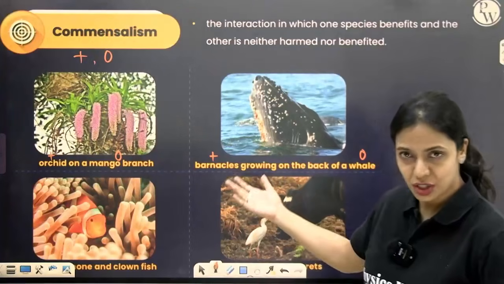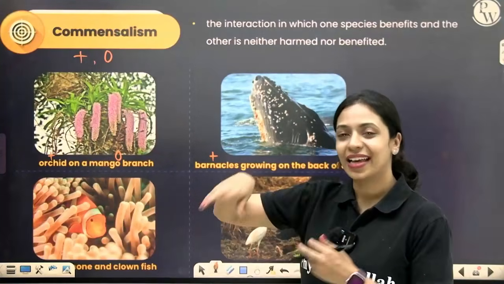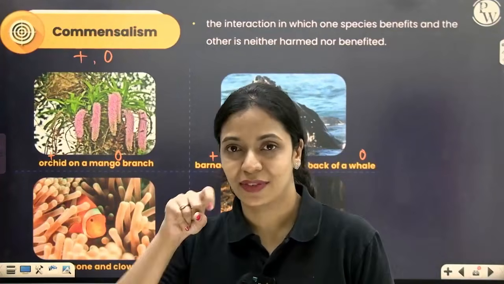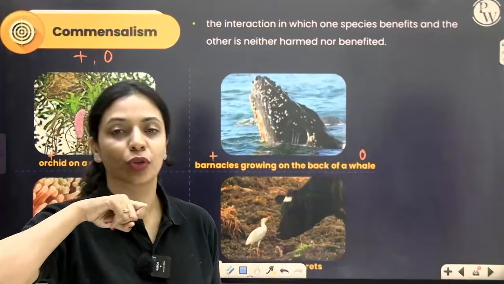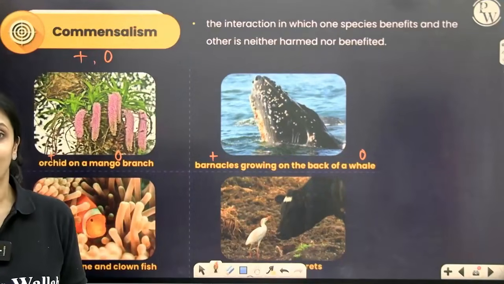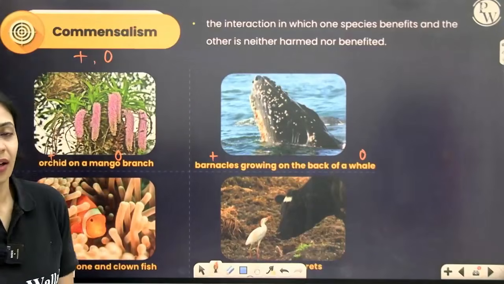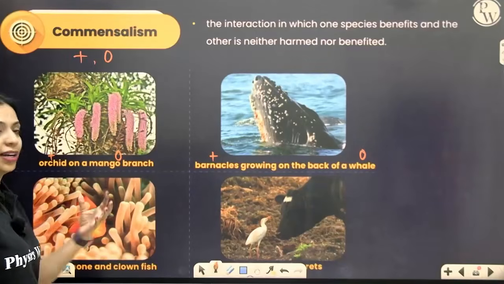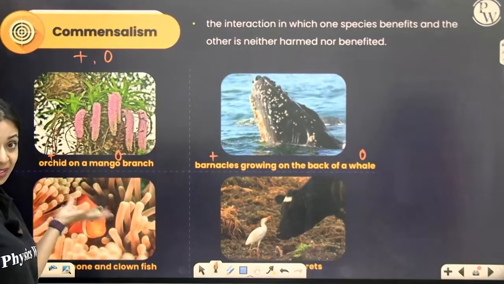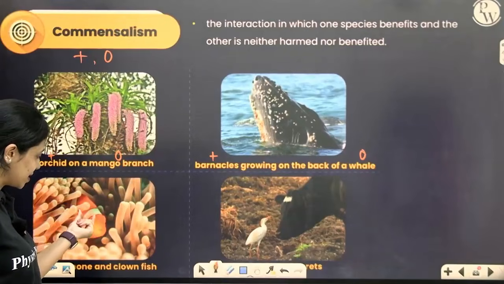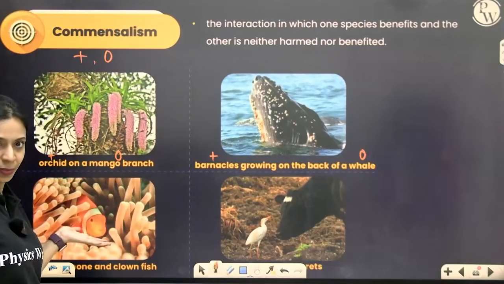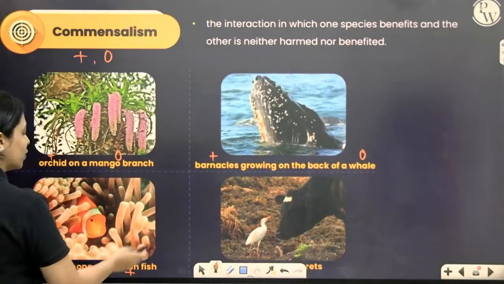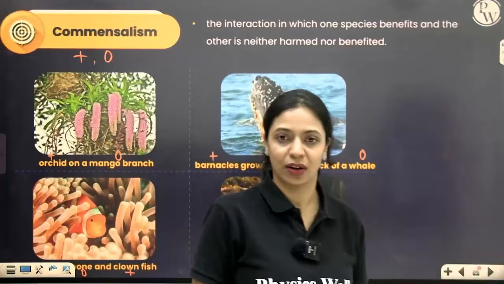And then everybody who's watched Finding Nemo knows that clownfish like to live among sea anemones, which are also animals. Sea anemones have these stinging cells, and with the help of those, they will sting other animals that come near. The clownfish is protected by those stings. And other bigger fishes will not come here because they are afraid of being stung. So it is safe amidst these sea anemones. Because of the sea anemone, the clownfish is getting benefited, but it doesn't really bother the sea anemone. It's neither benefited nor harmed.